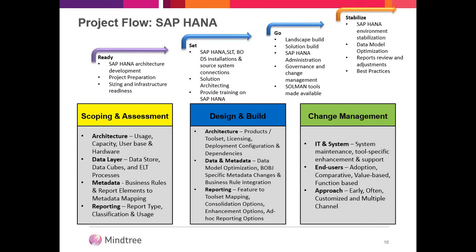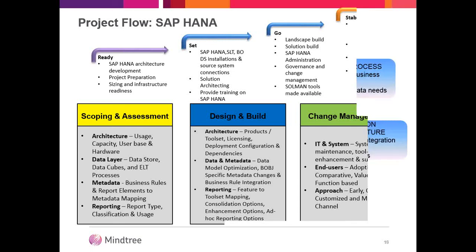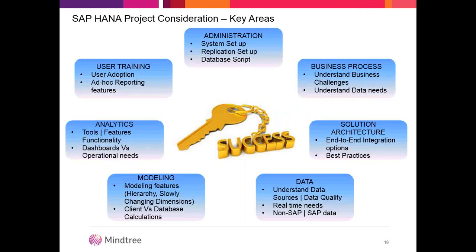End users will not feel any change in their day-to-day activities, but HANA basis have to be very fine-tuned as per the performance, and they should be aware of the upgrade process and the approach. It can be a phase-by-phase migration or a one-shot migration. And project considerations are administration, business processes, solution, and data. I think these are the few project considerations you have to really take care of before doing an SAP HANA project.